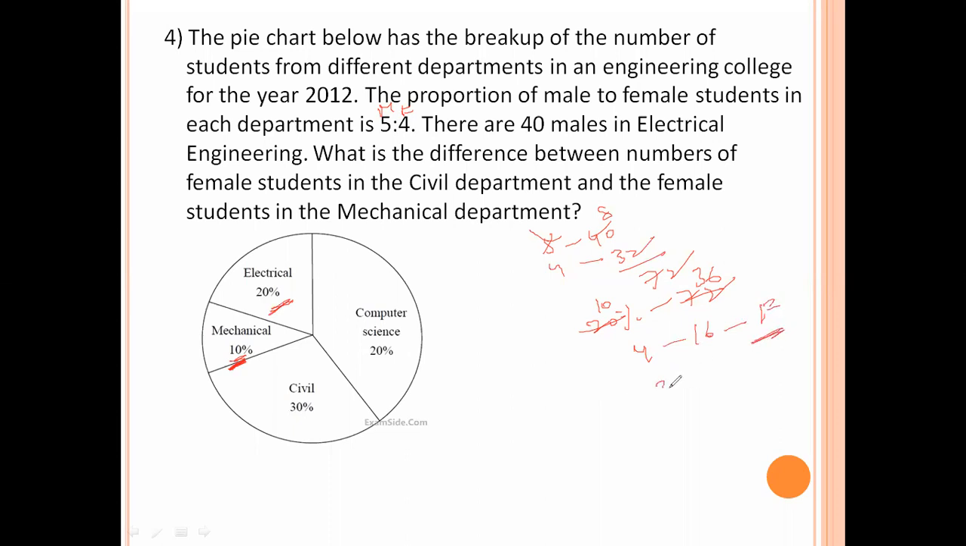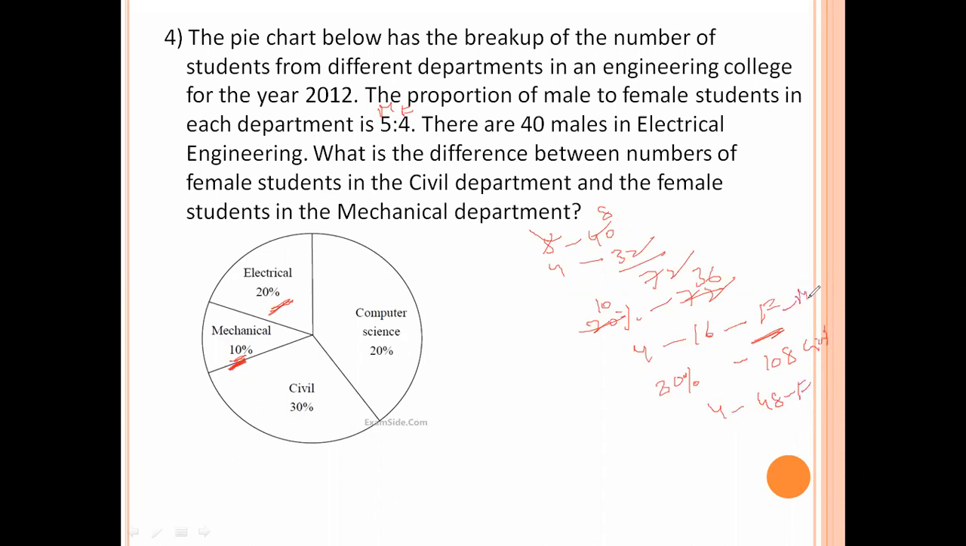Now here the civil department is 30%, which is 10% three times, so 108. 9 parts is the total strength, so one part is 12. Female is 4 parts, 12 into 4 is 48. 48 females in civil.